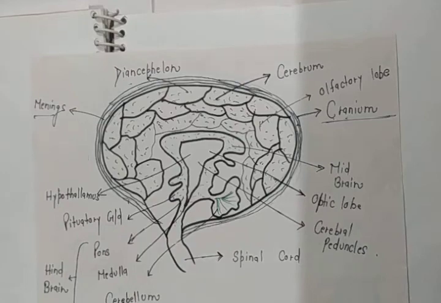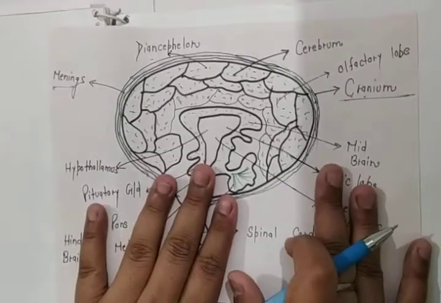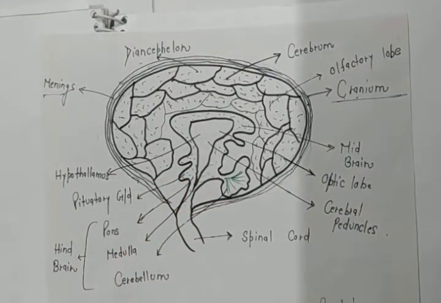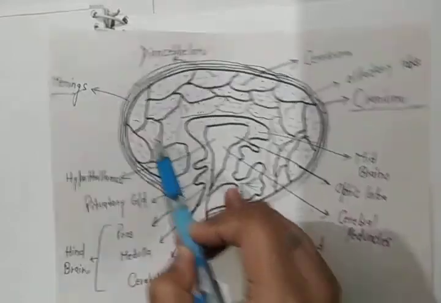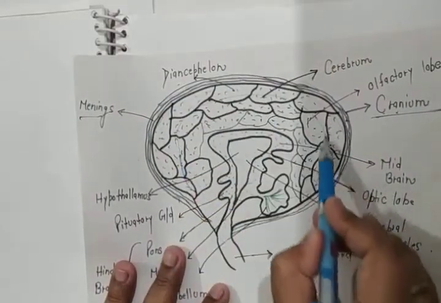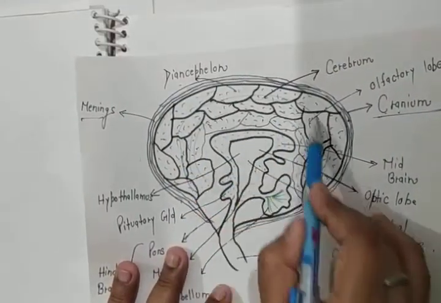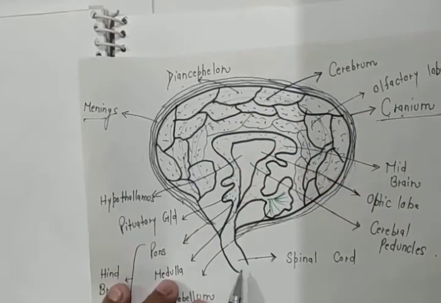Clear? So, as I told you, there are mainly three parts of the brain. The first one is the forebrain. This highly convoluted, surrounding structure is known as the forebrain.